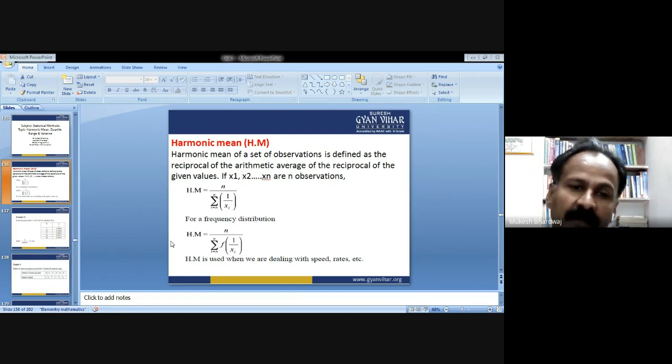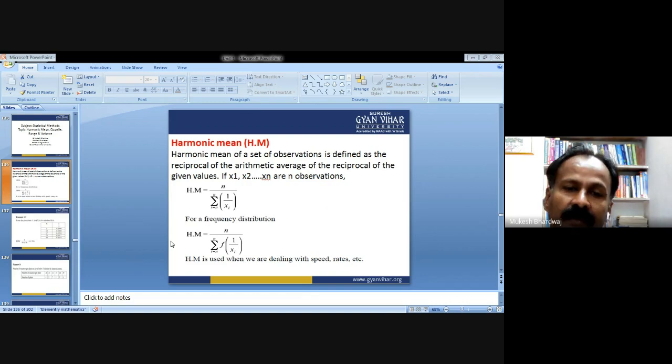In the denominator, you are seeing the arithmetic mean of the reciprocated values, and the numerator is shifted from the denominator. So this is the formula used for calculating the harmonic mean